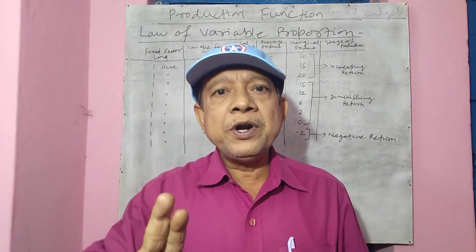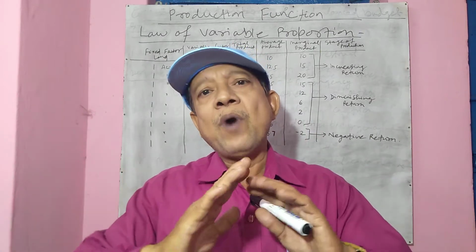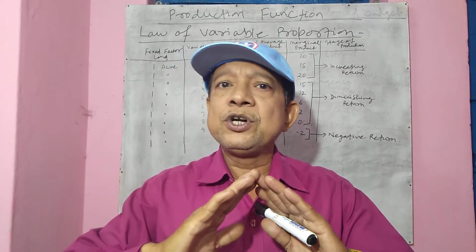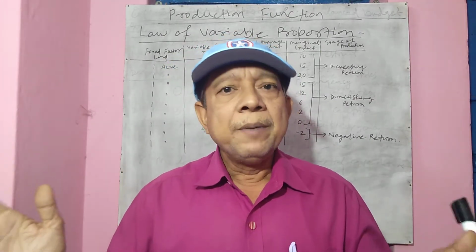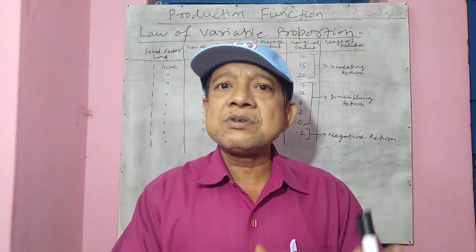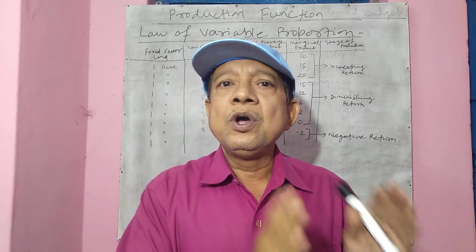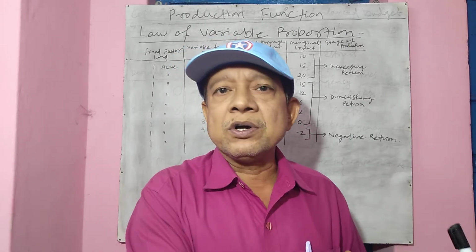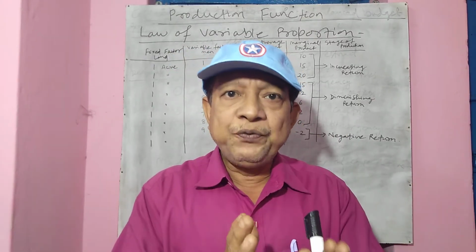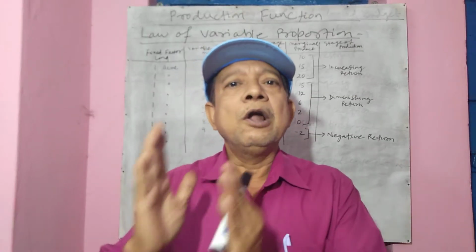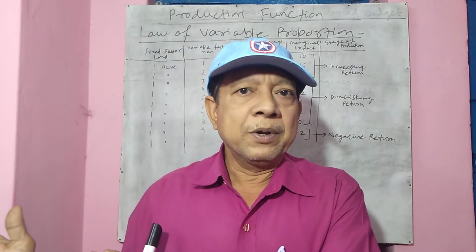So during long period, you can increase the total amount of output as you want by increasing both fixed cost and variable cost. But in short period, you can increase output only by increasing the variable cost. So, short period, fixed cost constant; long period, all costs are variable, right?